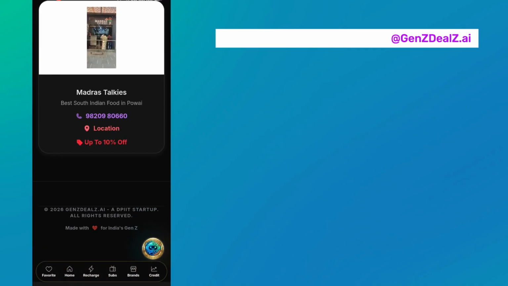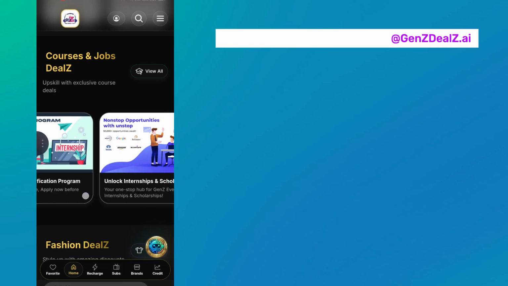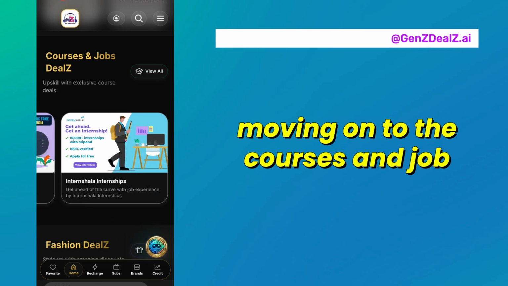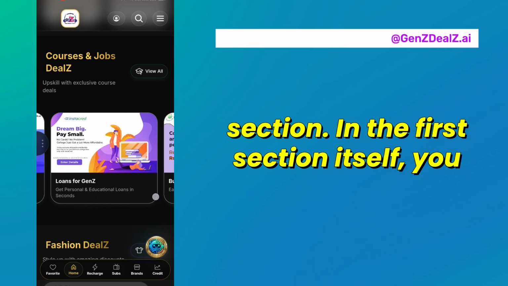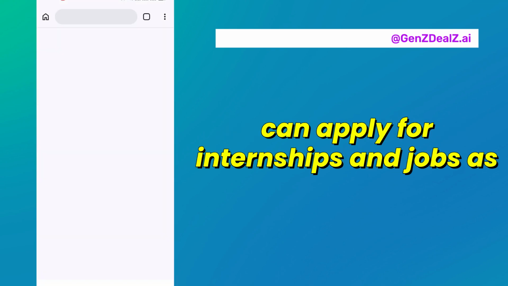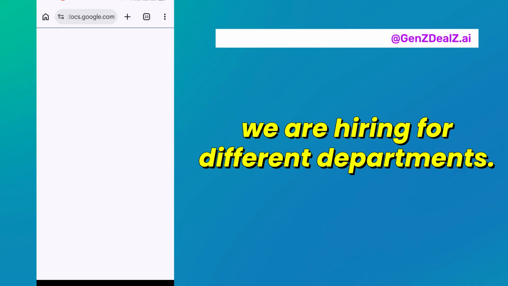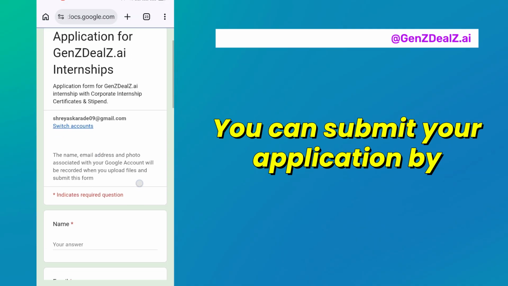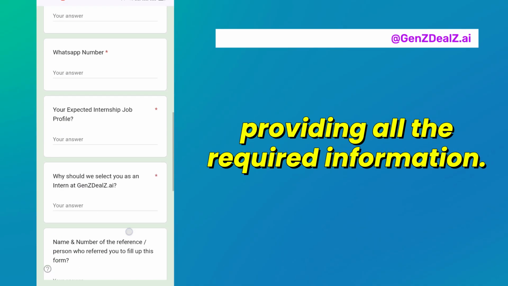Next, we are moving on to the courses and job section. In the first section itself, you can apply for internships and jobs, as we are hiring for different departments. You can submit your application by providing all the required information.